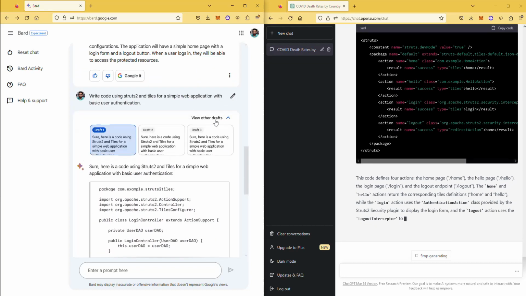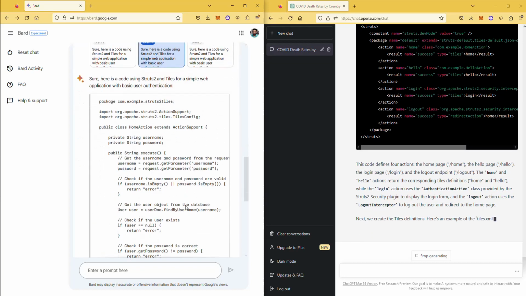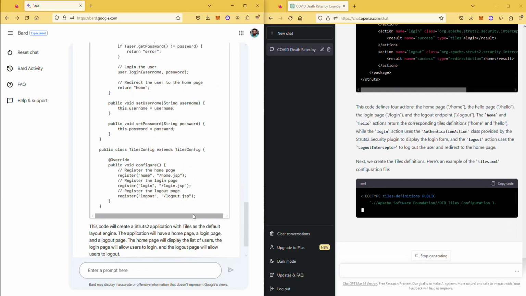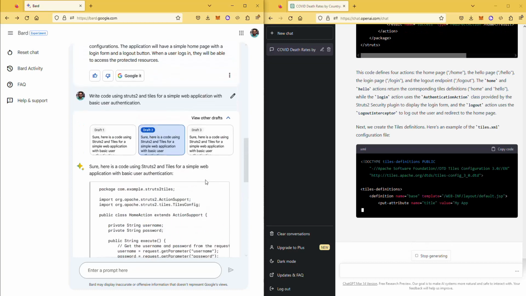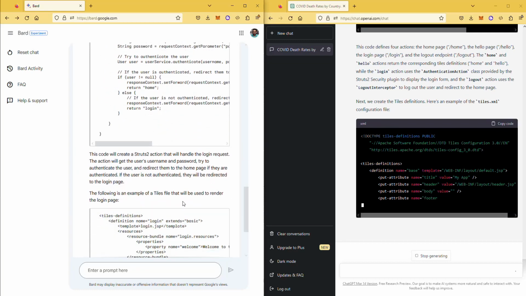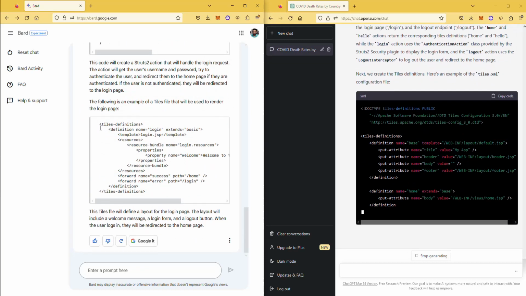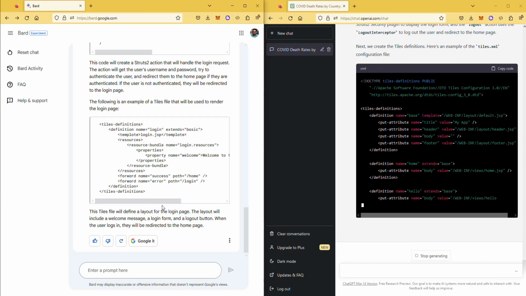Of course, you could look at the other drafts, which did the same thing, other than creating two separate classes. This one is a little different. It actually gave you the tiles definitions file as well, so a little more than that.